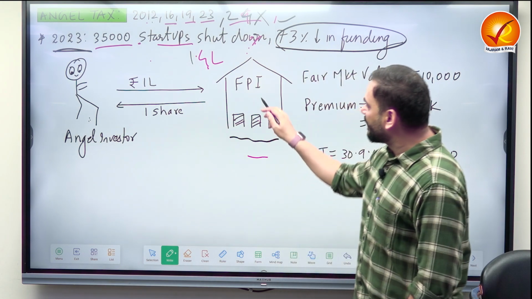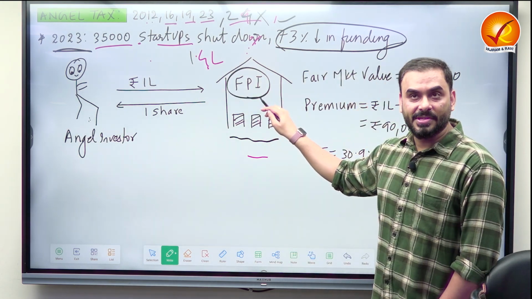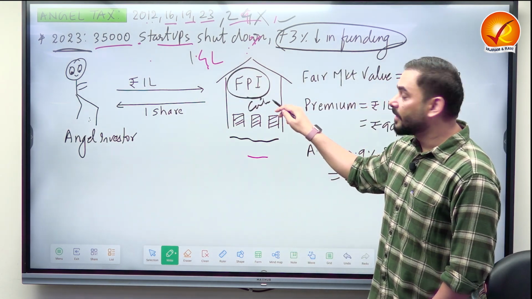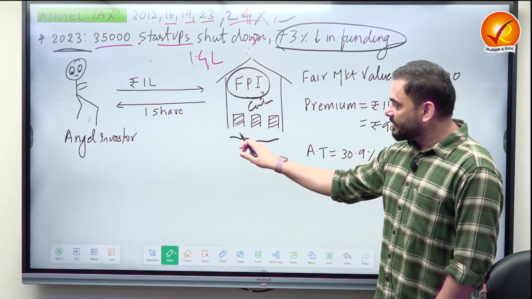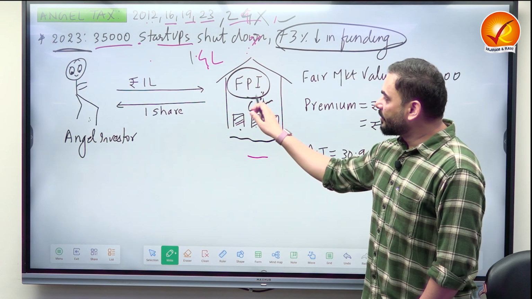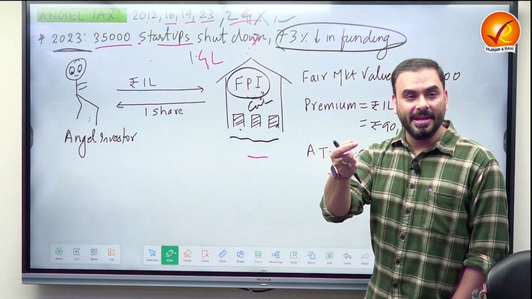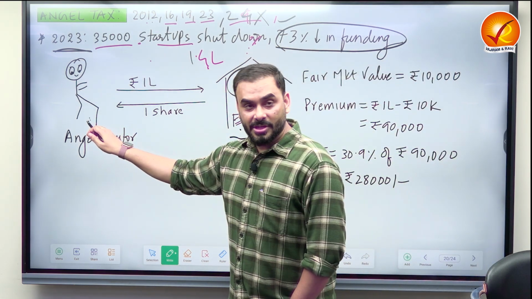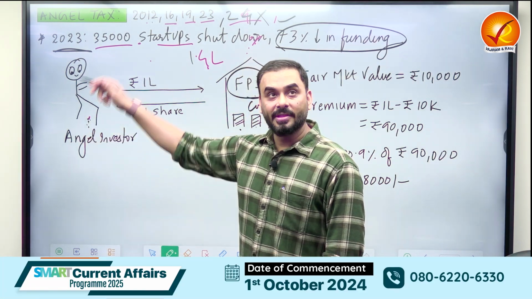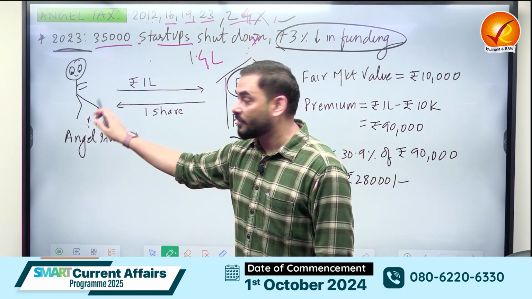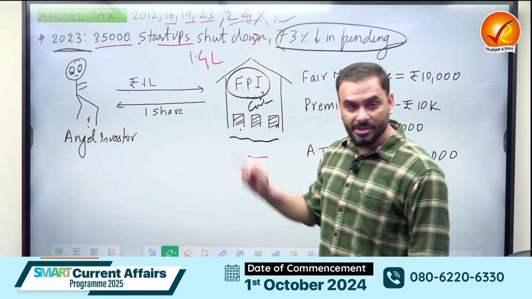So Government of India said there is a company in India called as food processing industry, which is making cookies, the cookies which you eat like Parle G, etc. So somebody is manufacturing those cookies. These are the machines. Now this company says, I am badly in need of money. So there is one investor, either from India or abroad, like Mr. Ratan Tata can be the investor, or the foreign companies also can be the investor. What are they doing? They are giving 1 lakh rupees to this company.